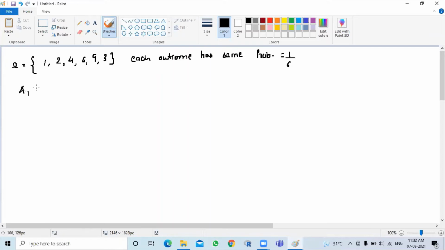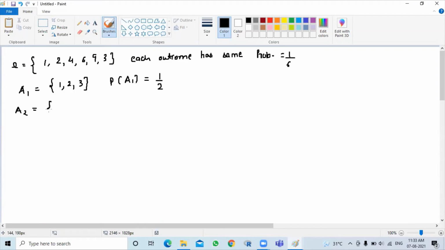Let me define A1 as 1, 2, and 3, so that the probability of A1 is 3 by 6, that is 1 by 2.